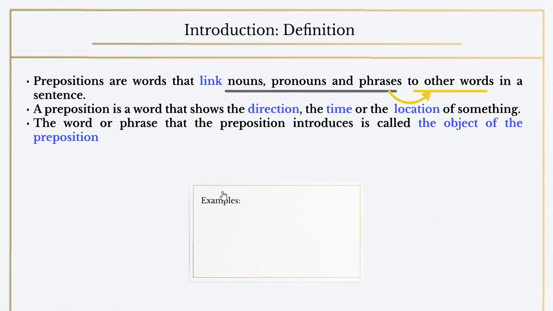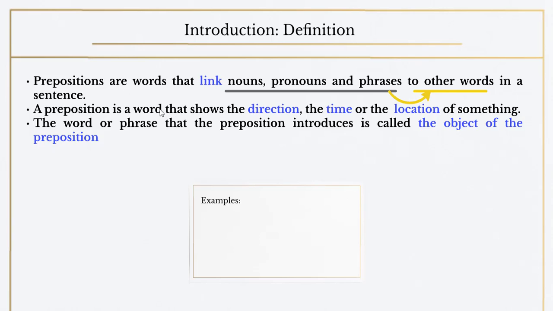What do we mean by prepositions? Prepositions are words that link nouns, pronouns, and phrases to other words in a sentence. Let's take this sentence, for example. As you see, we have the word "to" here. Now, "to" links these two phrases together. Pronouns and phrases are linked to other words using the preposition "to". So that's the main function of a preposition: it is to link phrases and words together.